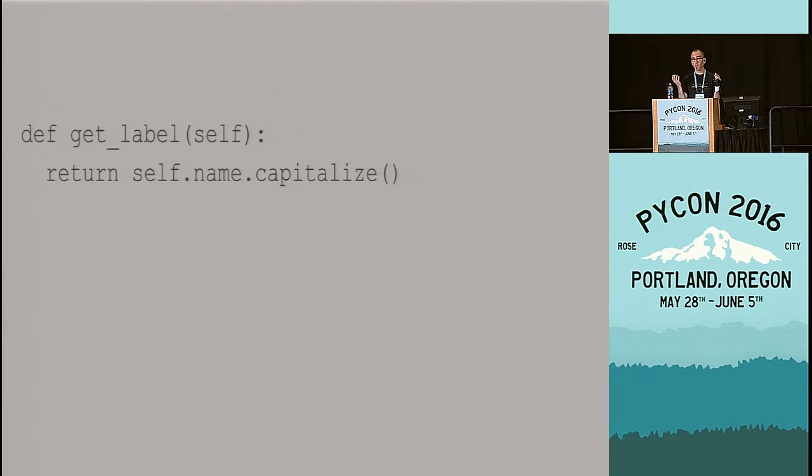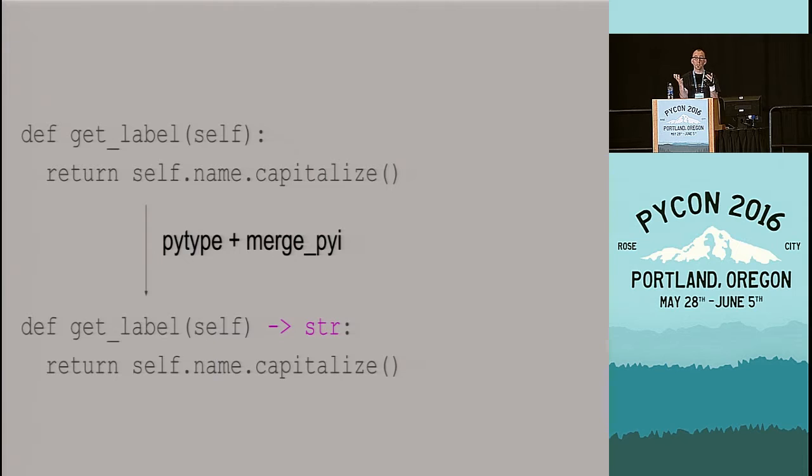Now, all we know for the return type of this function is that it's something returned by some capitalize function in the built-ins or other types. And type inferencers will assume that, well, there's an obvious choice of the string type. The string type is capitalized. It returns a string again. So we assume, we infer that this function returns a string.